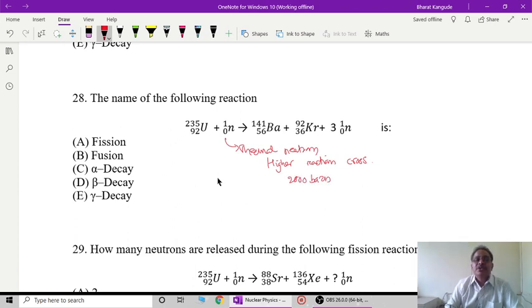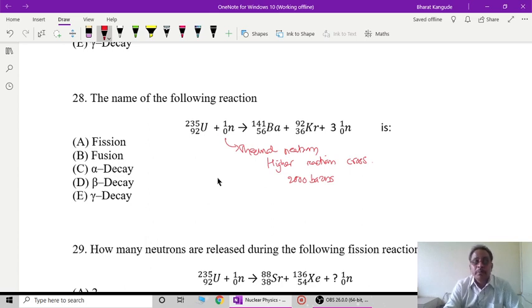So barn is the unit used for measuring the nuclear reaction cross section, and because the process is a spontaneous process, you are not needed to give any high energy to this incident neutron. This neutron is immediately absorbed by this uranium-235.